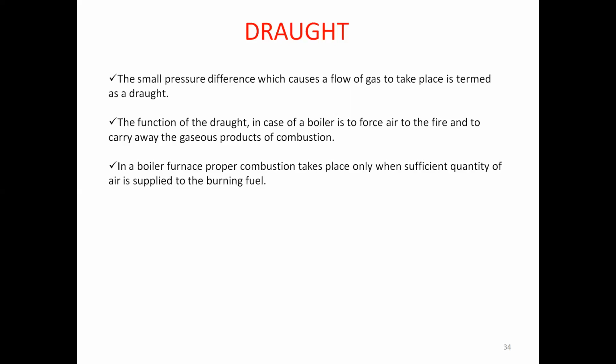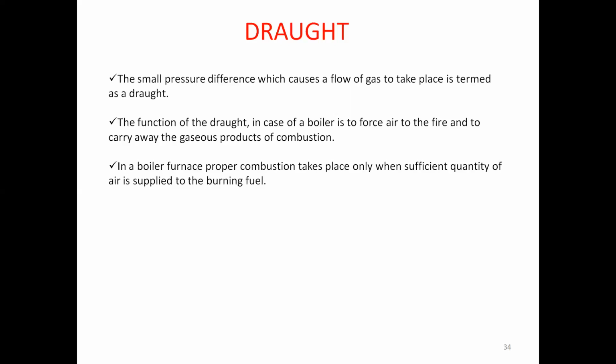Next one is the function of the draught. In case of a boiler, it is to force air to the fire. Here the draught is not indicating only sending out the exhaust gases, but there is one more function. While we are considering the chimney, it is a chimney draught. The function of the draught in case of the boiler is to force air to the fire and to carry away the gaseous products of combustion. As discussed for the chimney, all the exhaust gases are carried away. That is one function of the draught.